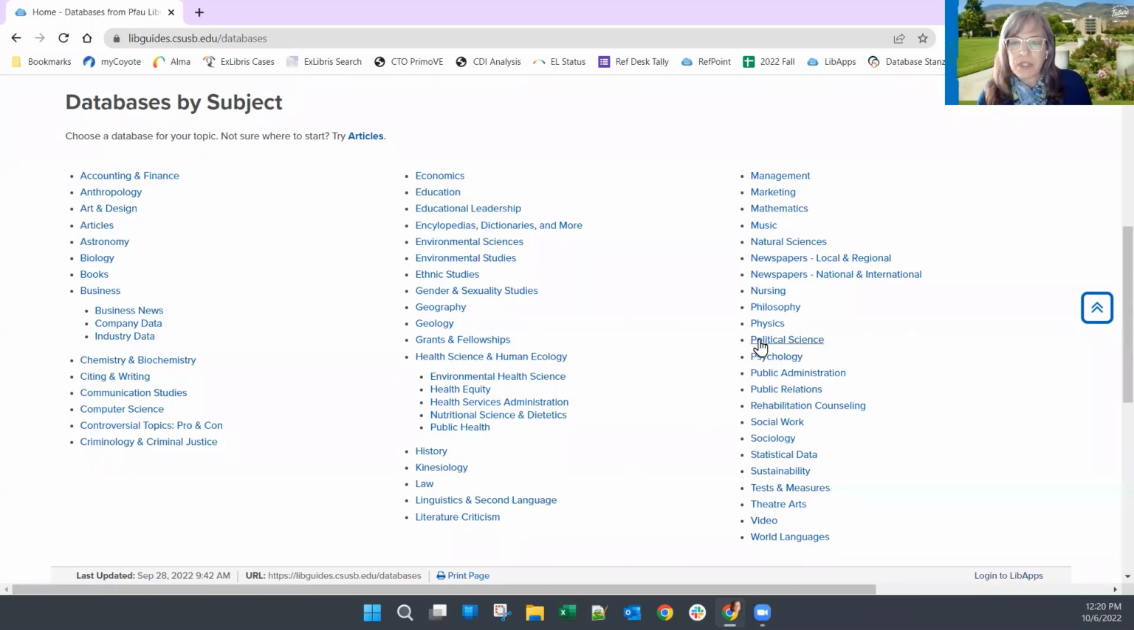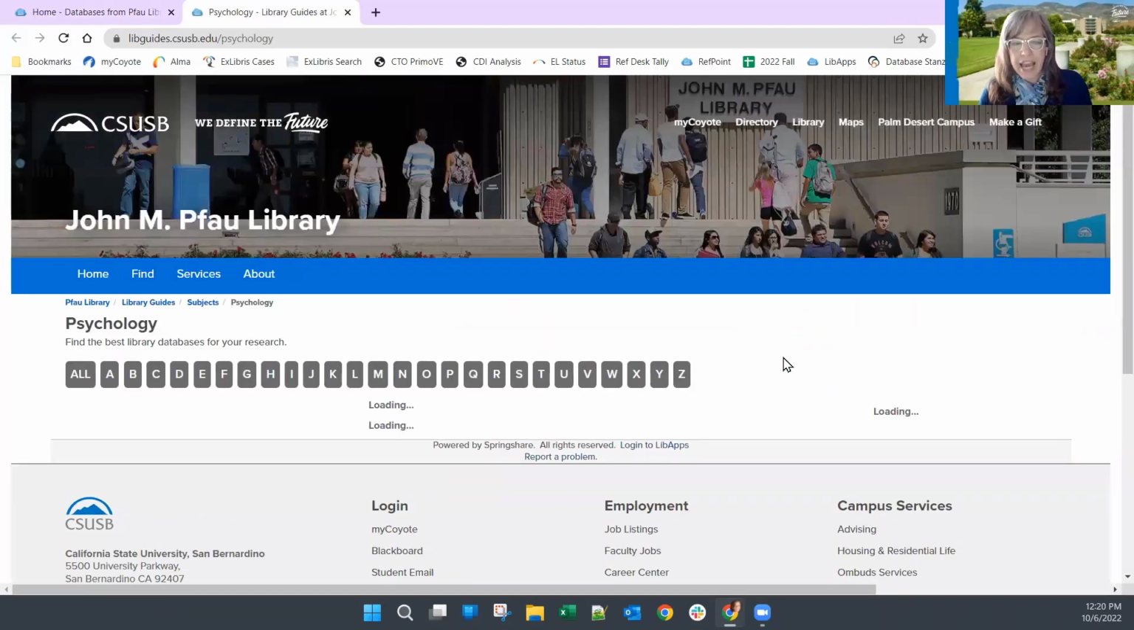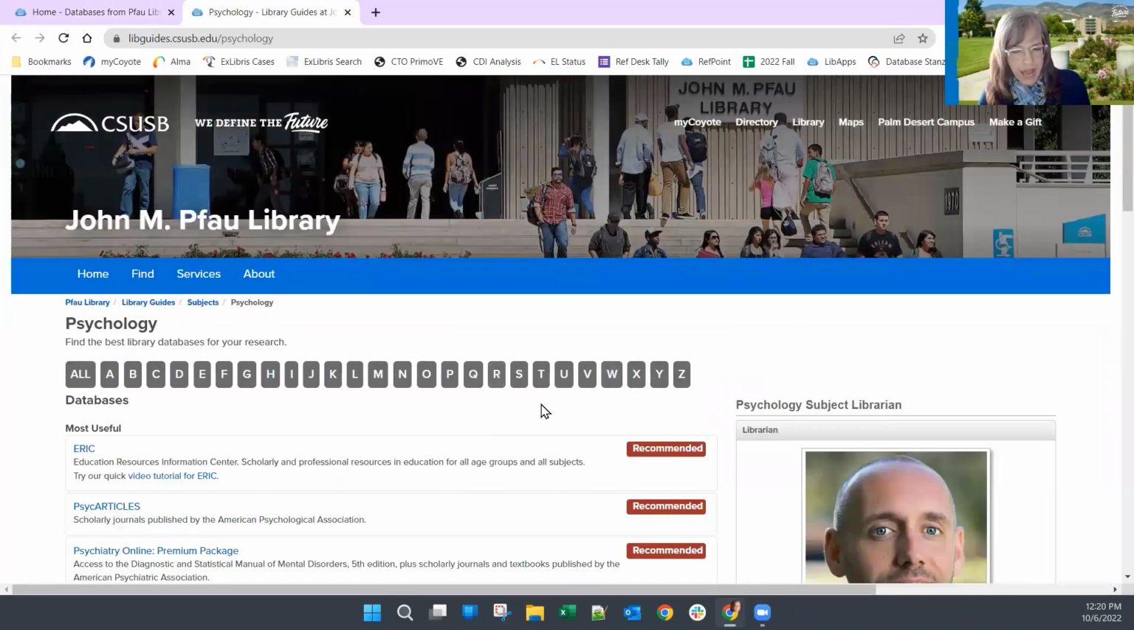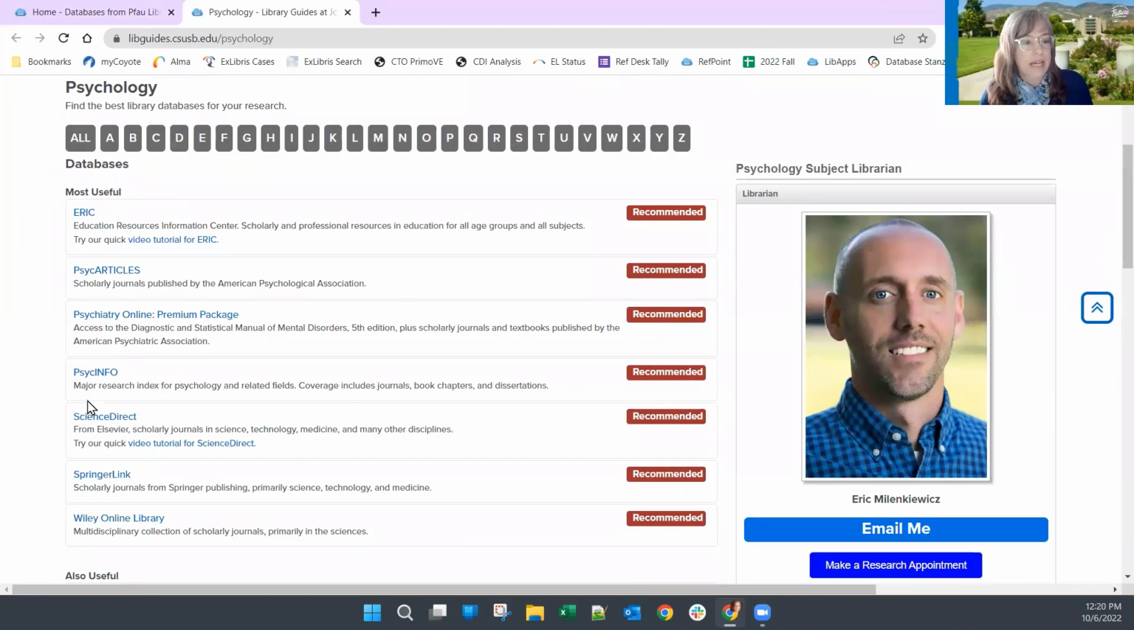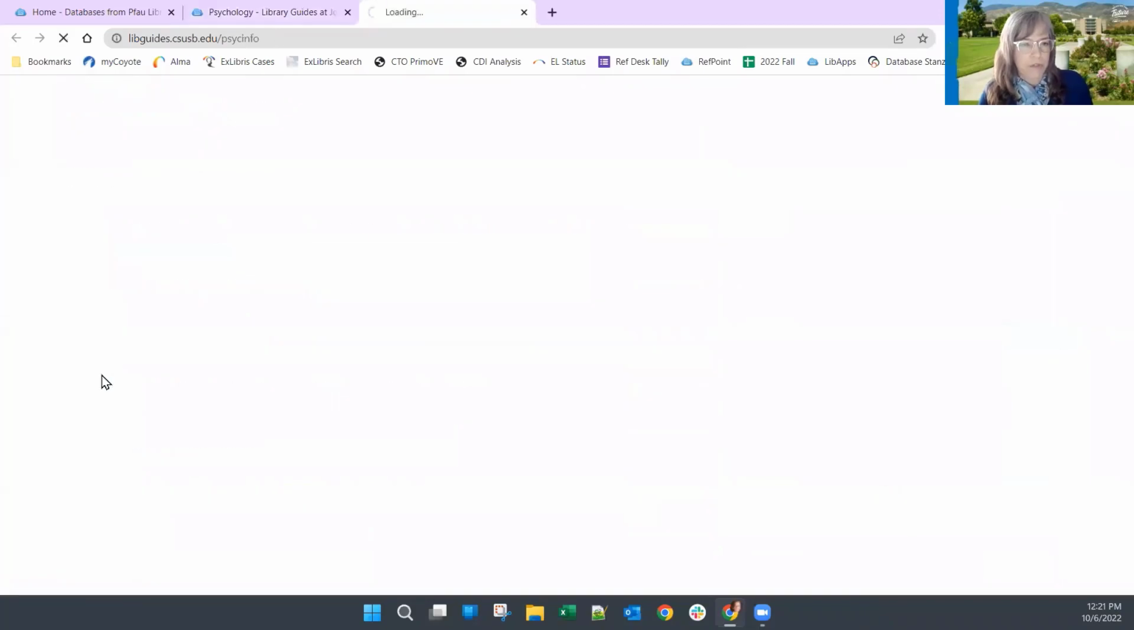But I'm going to go here under psychology, because behaviors like sleep habits are things that psychologists study a lot. So looking at the psychology literature might help me. Now here I have arranged the most useful databases for this topic. They are in alphabetical order, not in order of importance. But I'm going to choose PsycInfo. PsycInfo is the big research index for psychology.